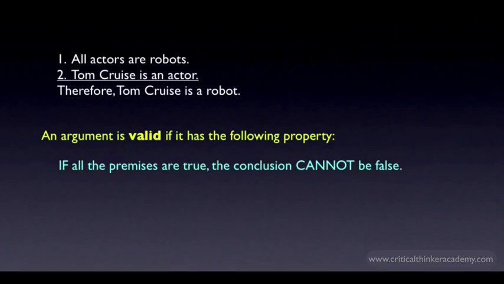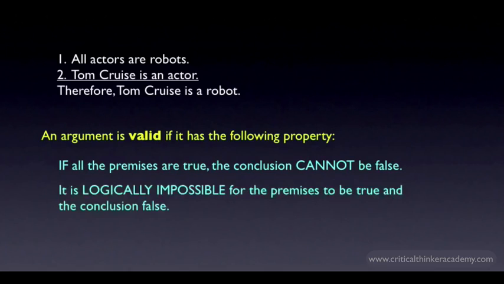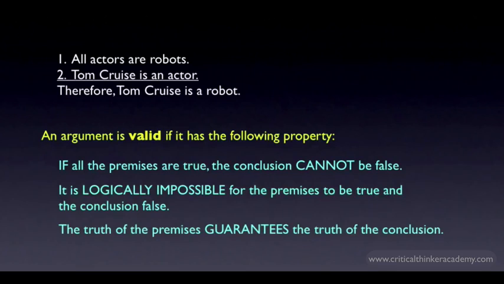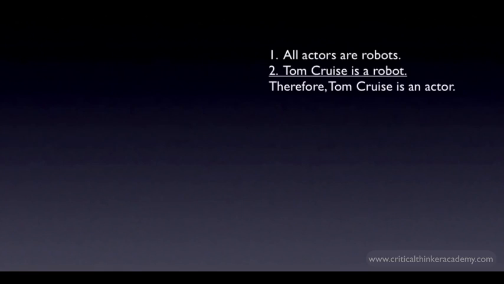And that is the distinctive property of this argument that we're pointing to when we call it valid. That it's logically impossible for the premises to be true and the conclusion false. Or, to put it another way, the truth of the premises guarantees the truth of the conclusion. These are all different ways of saying the same thing. Validity is the strongest possible logical glue that you can have between premises and conclusion.